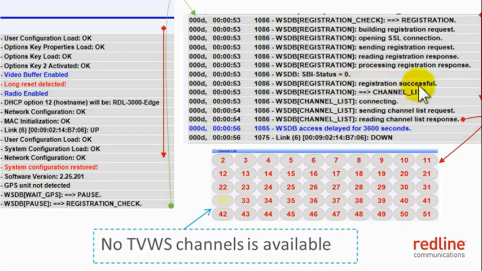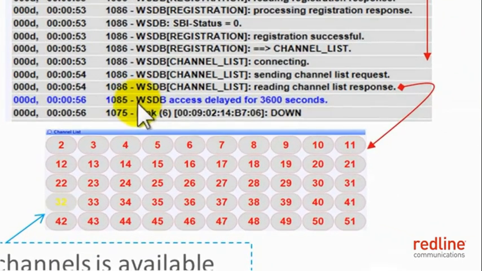After successful registration, the subscriber sends a request to the white space database for the list of available channels. The white space database sends a list to the subscriber, and the subscriber finds that its selected channel is not available in its deployment location. The subscriber suspends transmission for an hour and the link goes down.